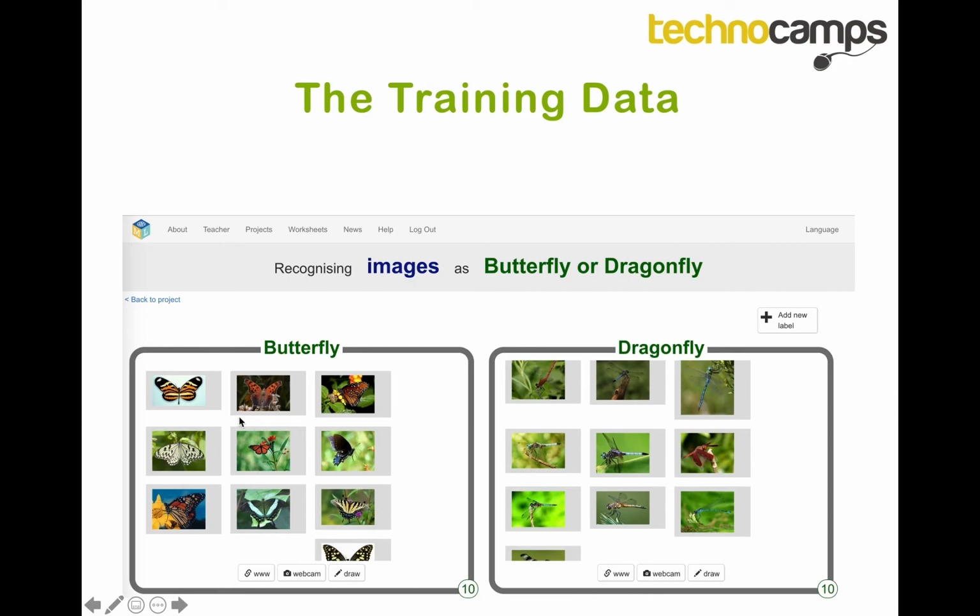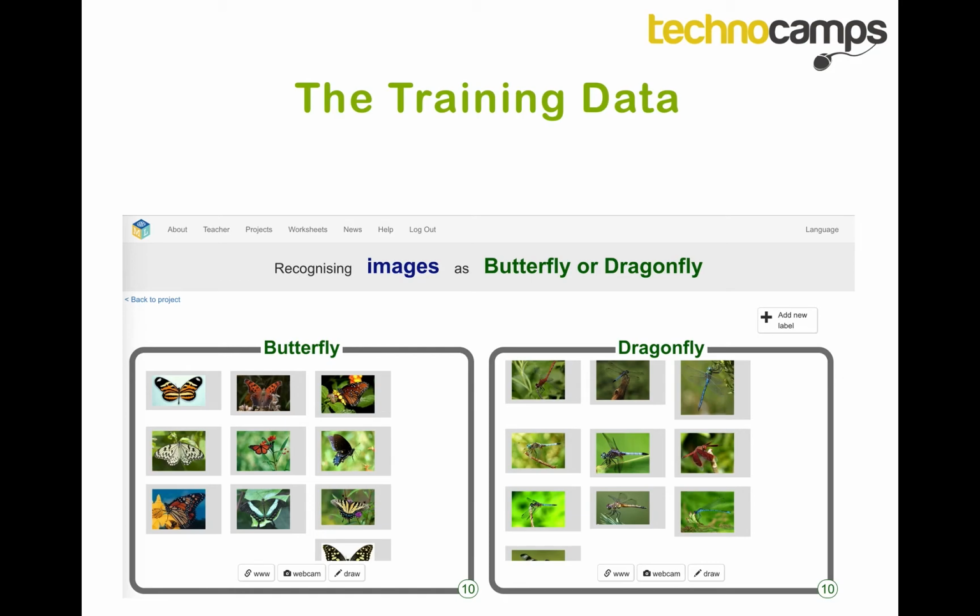Another thing to do also is you want the same number of images of butterflies and the same number of images of dragonflies. So in this example, I've got 10 of each. Okay, so now that we have those two containers, one just filled with different types of butterflies at different locations, the other filled with different types of dragonflies, as you can see, they've got different colors and are at different locations. We now give it to the computer to train.